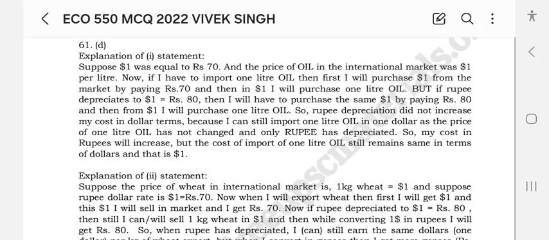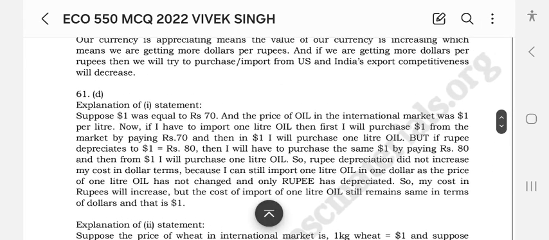Okay, suppose $1 is equal to rupees 70, and the price of oil in the international market is $1 per liter. Now I have to import 1 liter of oil from there. First I will purchase $1 from the market by paying rupees 70, and then with that $1 I will purchase 1 liter of oil. But if the rupee depreciates, $1 is rupees 80, and I will have to purchase the same $1 by paying rupees 80, and then with $1 I will purchase 1 liter of oil.